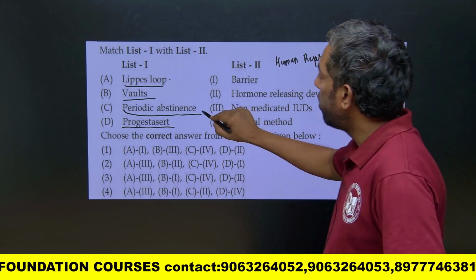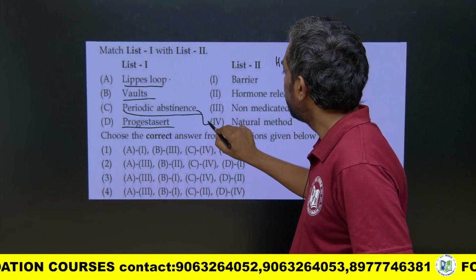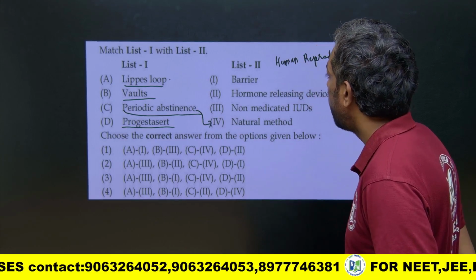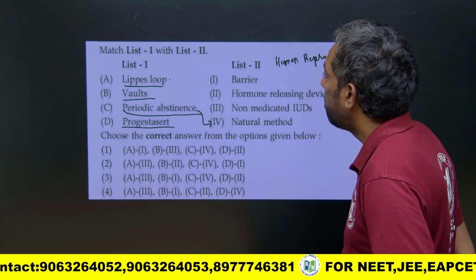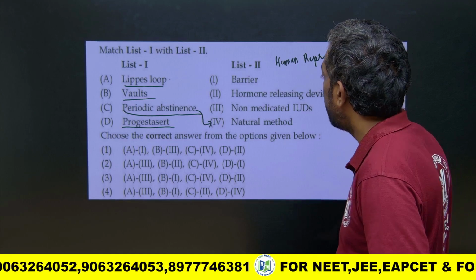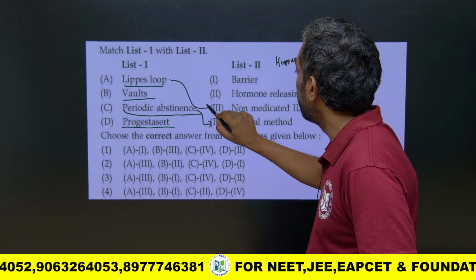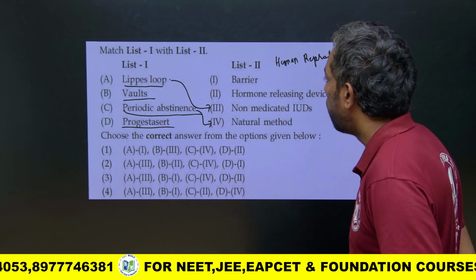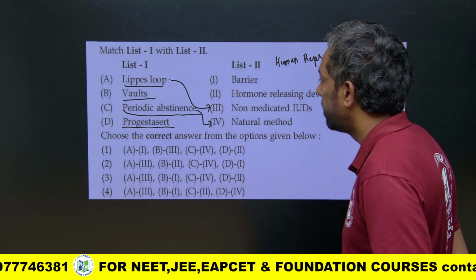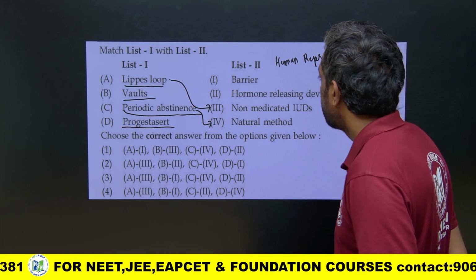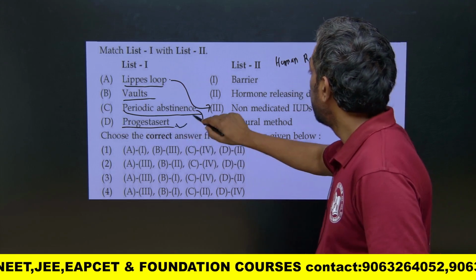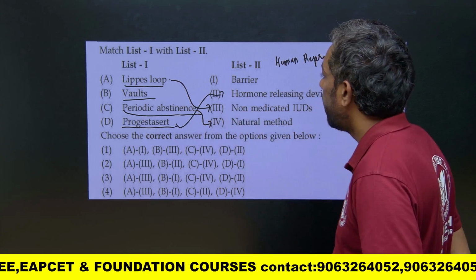Periodic abstinence is obviously the natural method. Lippes loop is a non-medicated IUD. Vaults are the barriers. Progestogens are the hormone releasing device.